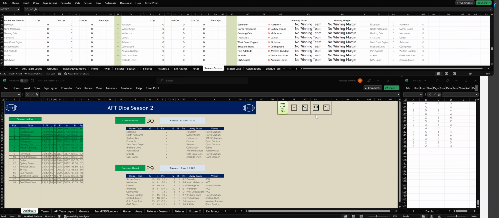This is round 30. We've got 4 more rounds after this and then the finals. All right, let's get stuck into it. It's Essendon versus Hawthorn at MRVL Stadium. Let's go to the first quarter.